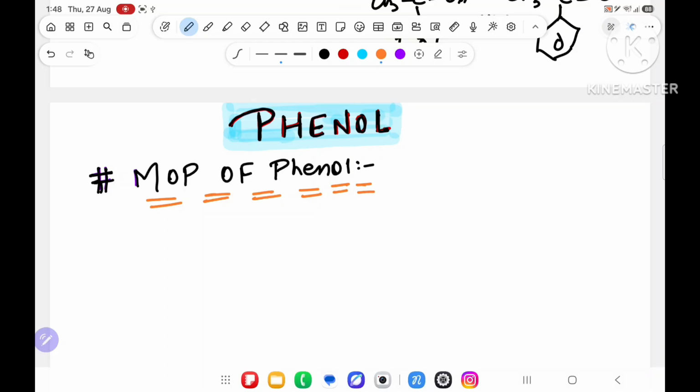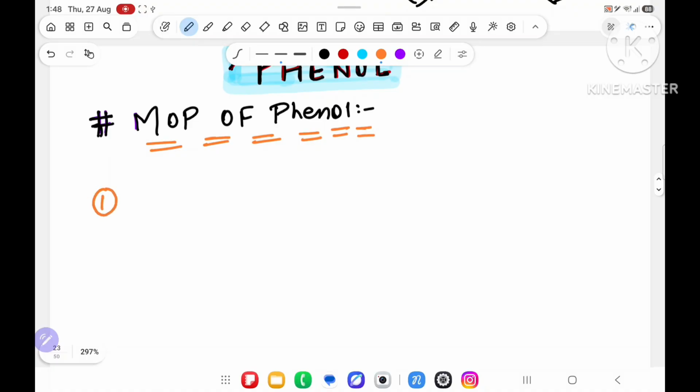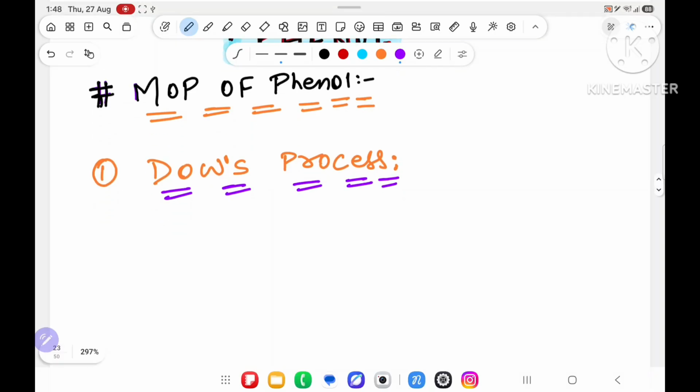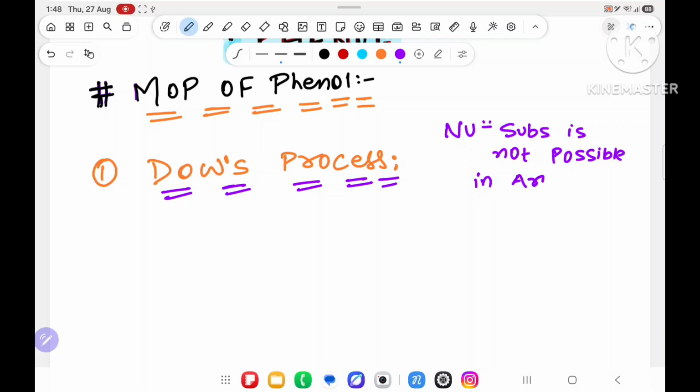When I start method of preparation of phenol, the first method is Dow's process. Those who have already seen the lecture on electrophilic aromatic substitution, for them it is very easy. I have already told you that nucleophilic substitution is not possible in aromatic compounds.